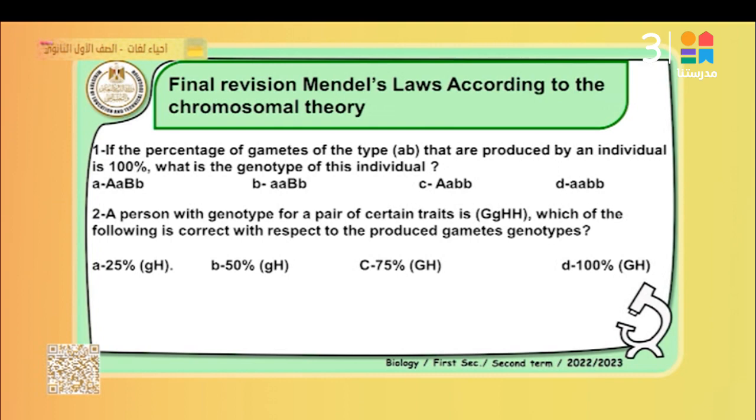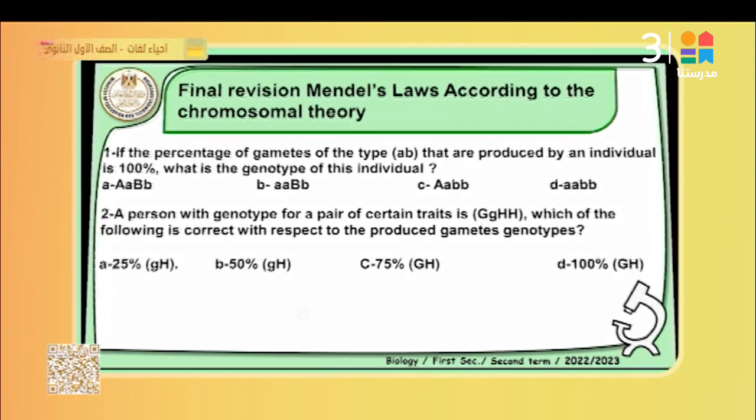Pay attention: G capital, G small, H capital represent 25%? No. B, 50% G small, H capital. C, 75% G capital, H capital. D, 100% G capital, H capital. So the best answer is B, 50%.